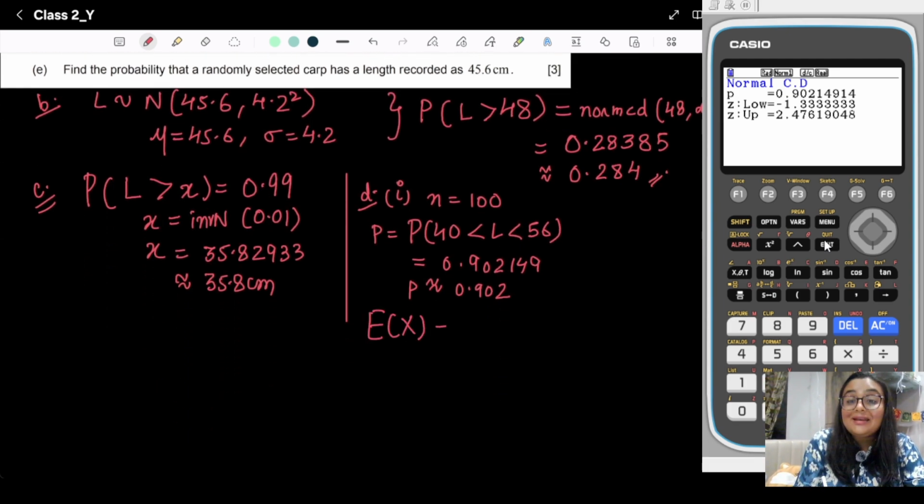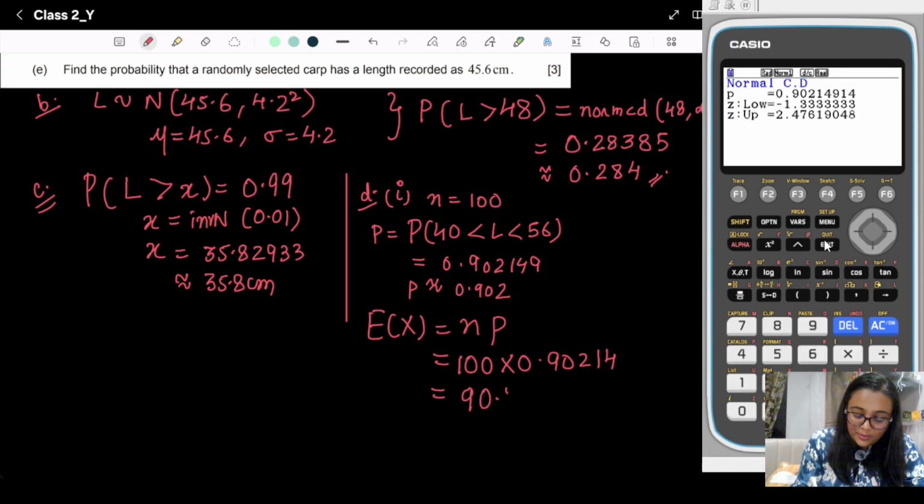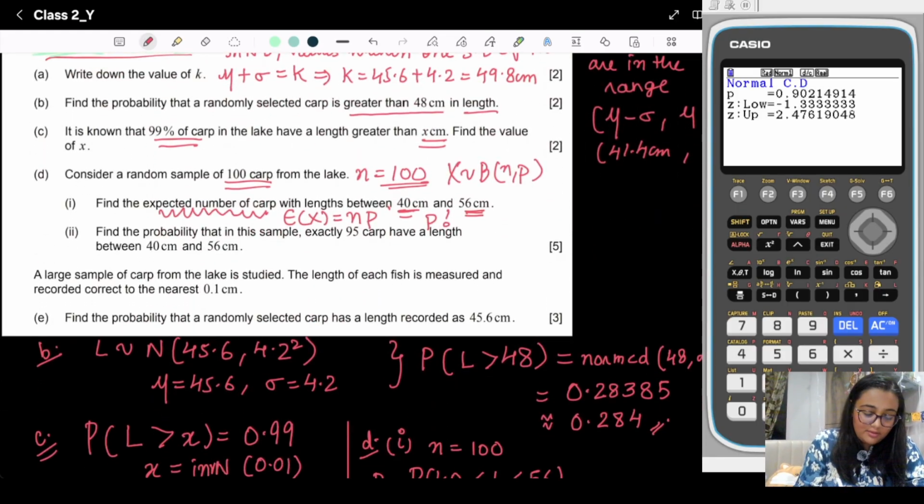E of x, the expected number of carp, is NP. So N is 100, P is 0.90214, which gives 90.2. So that is the expected number of carps.